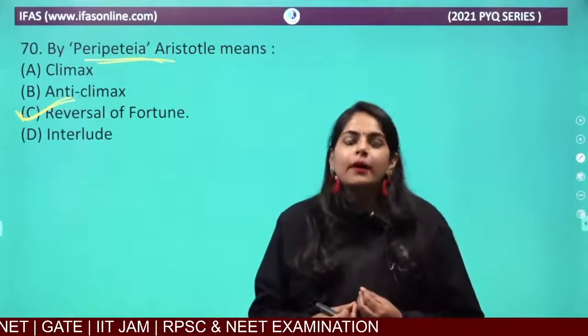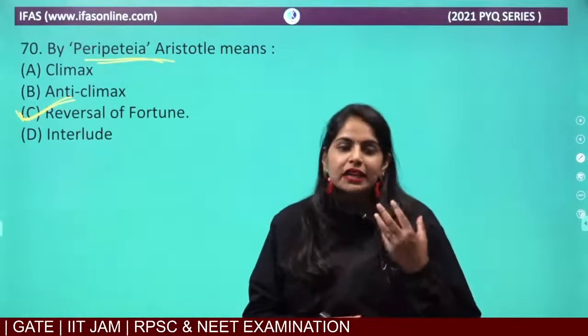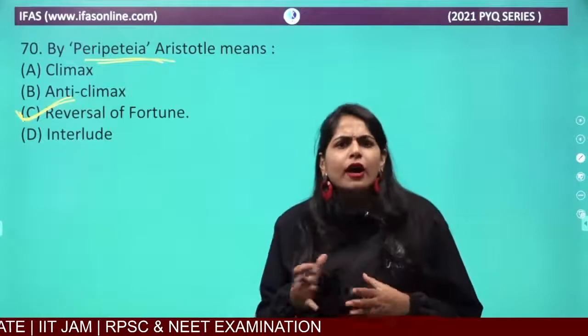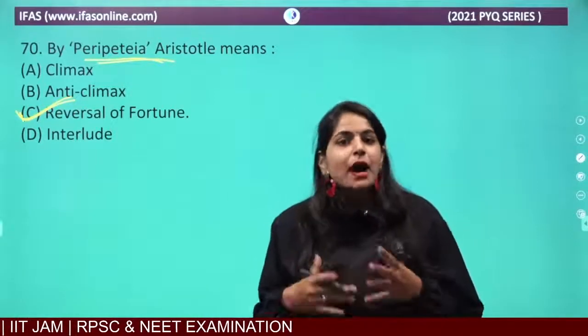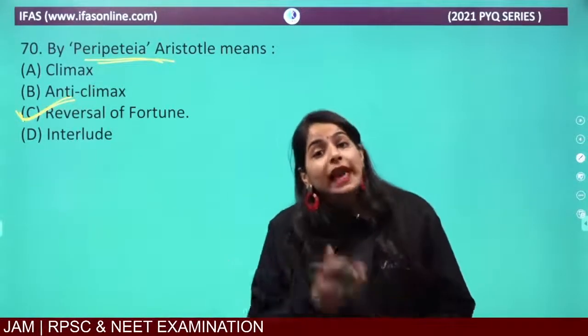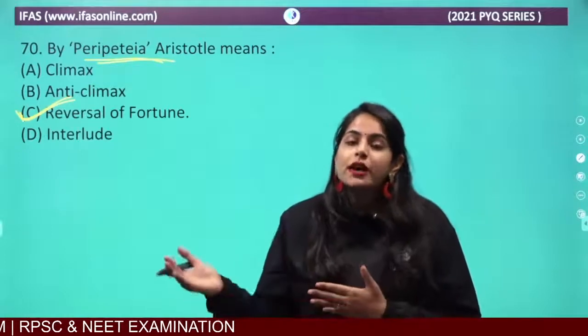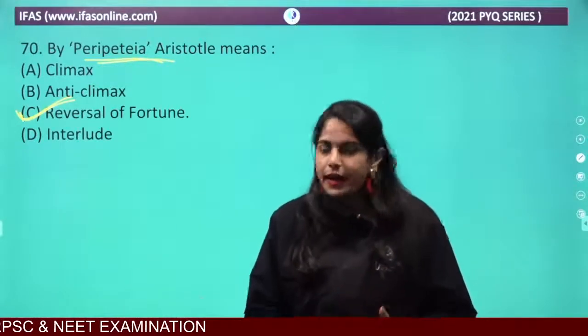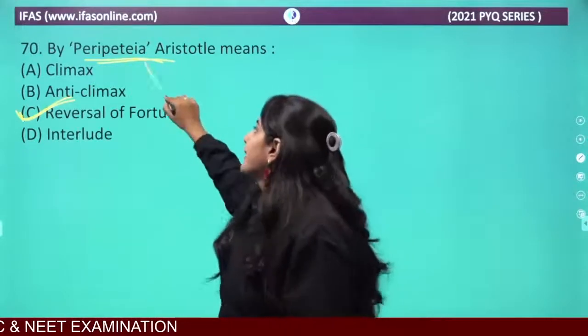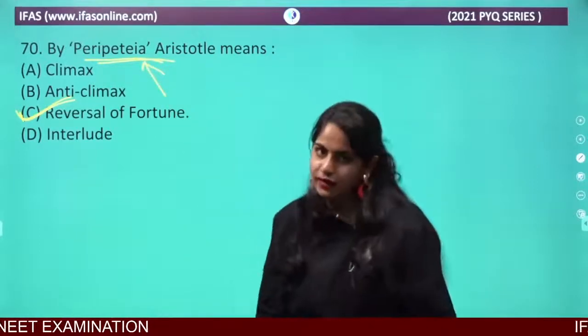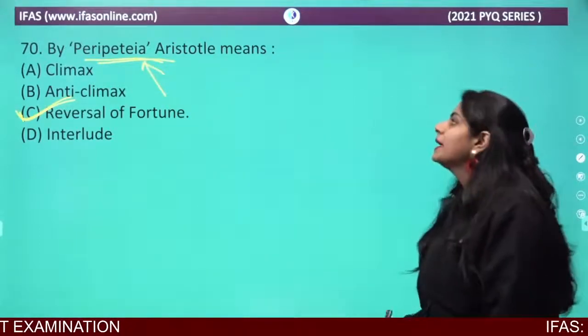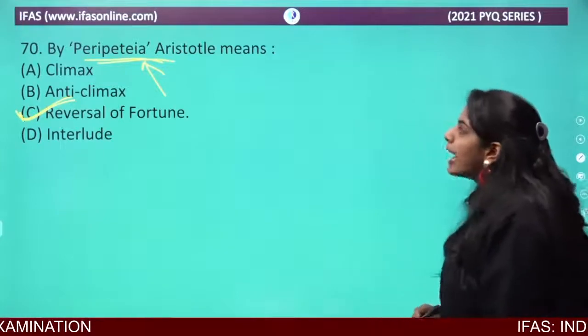He might get a lottery ticket and win that lottery, or there might be some other situation which will reverse his fortune. Okay, so that is peripeteia according to Aristotle, and this is a concept coined by Aristotle.